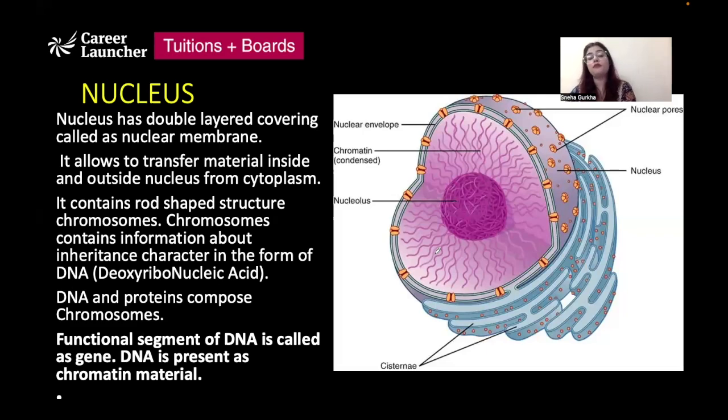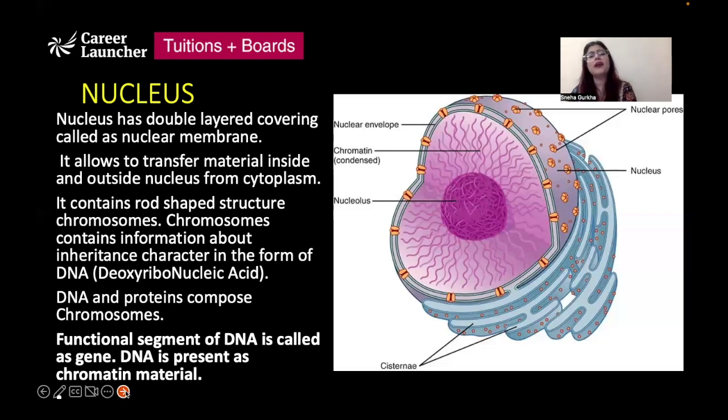So DNA along with some proteins forms chromosomes, and there are certain segments on the DNA that are involved in generation of traits, certain features and characteristics that we have. And these segments on the DNA are known as genes.